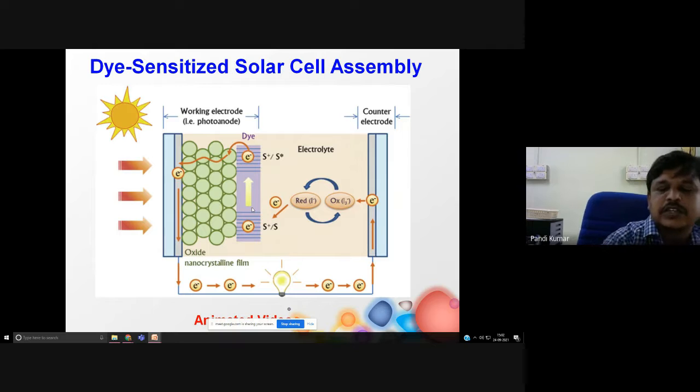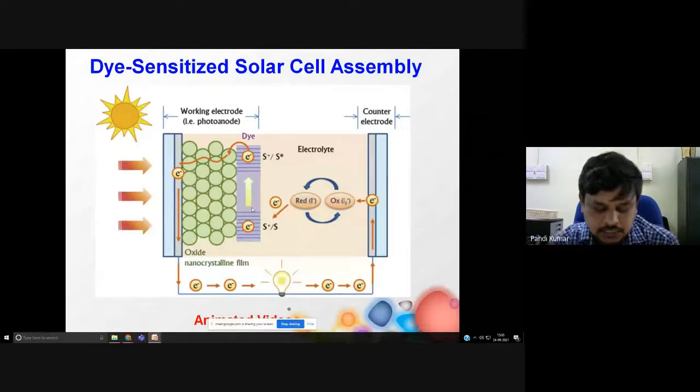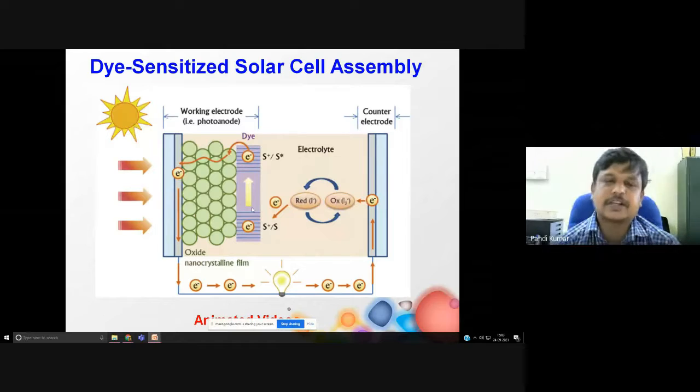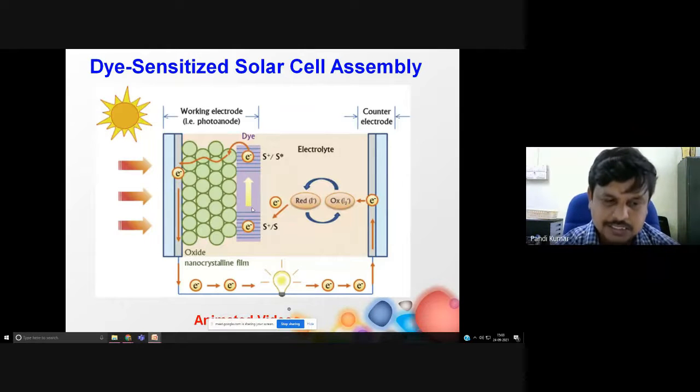So now I will show you a small video that shows how you can fabricate a dye-sensitized solar cell and how this dye-sensitized solar cell is able to produce electricity.